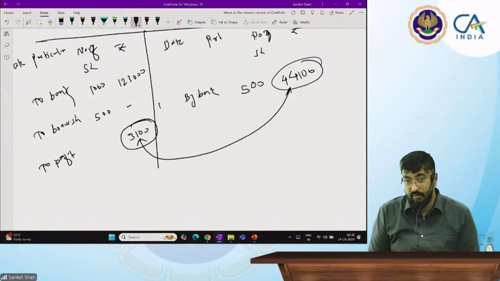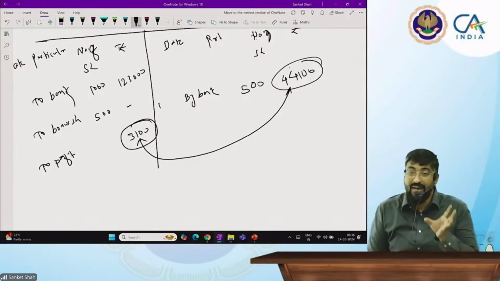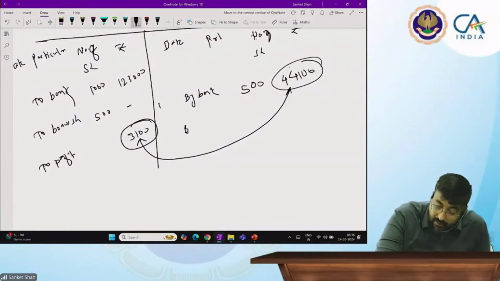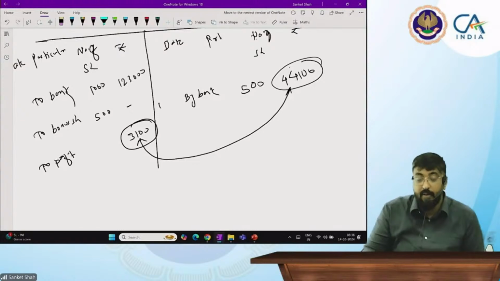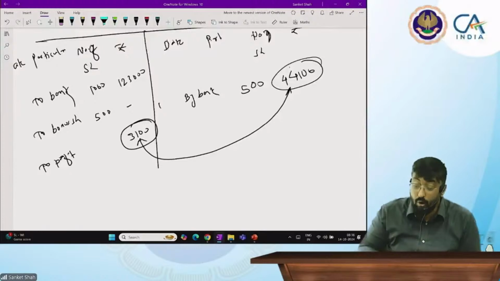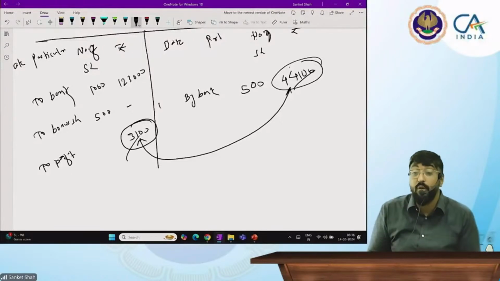Cost. But we record sales and then profit. Okay. And loss होता तो इधर लिखा होता by loss. Got the concept? So ultimately 44,100 and 3,100, if I record both, it is showing my sales price or cost? Cost.